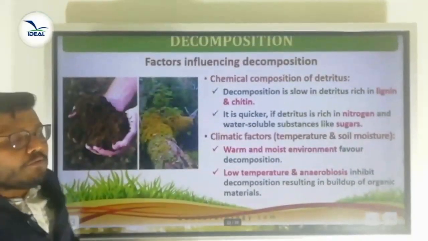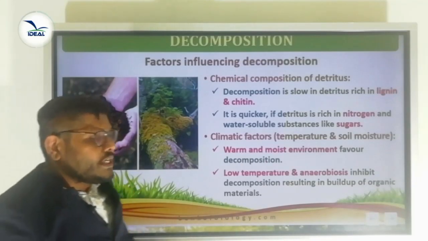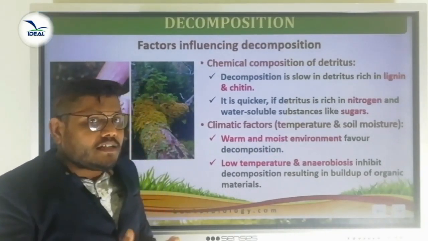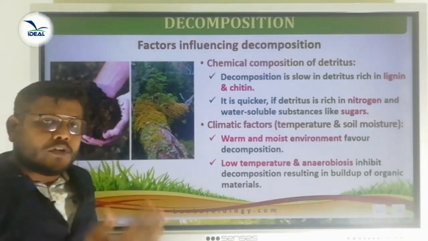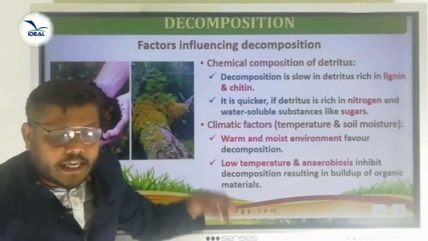So the factors influencing decomposition. What are the factors influencing decomposition? One is the chemical composition of detritus. What is detritus? Dead remains of organisms like plants or animals, that is called detritus. Their chemical composition is one of the factors influencing decomposition.